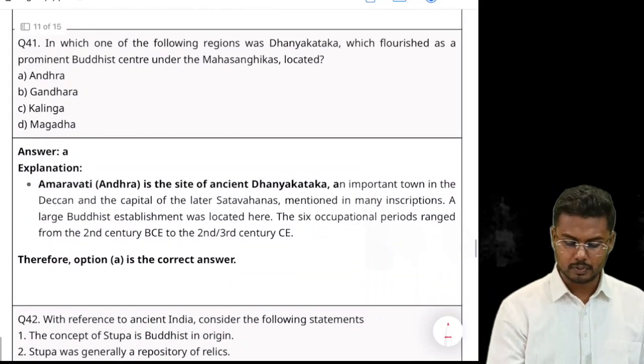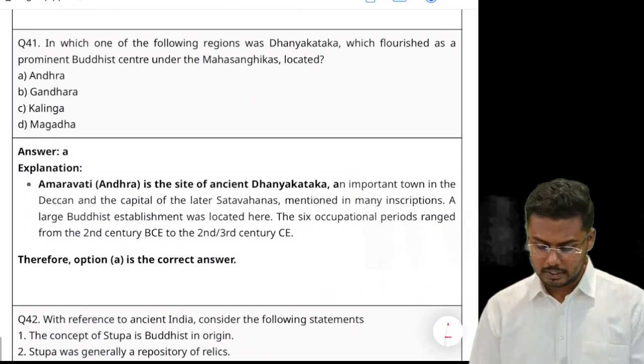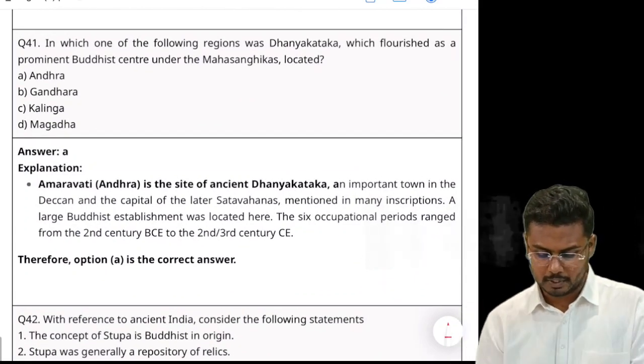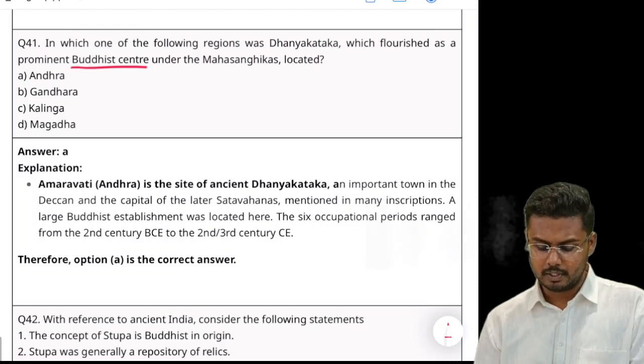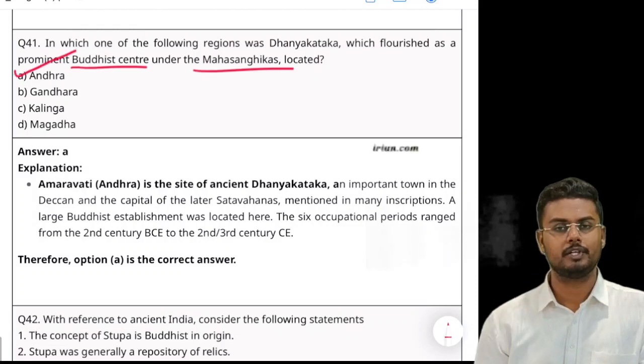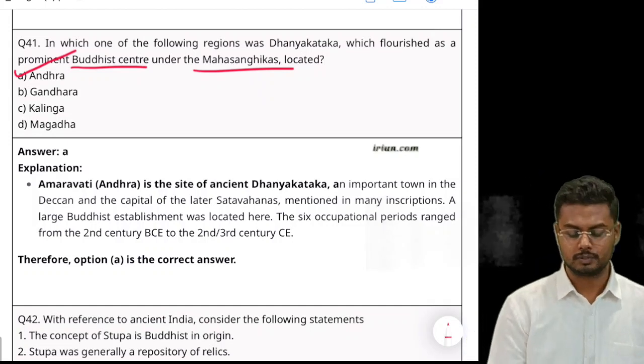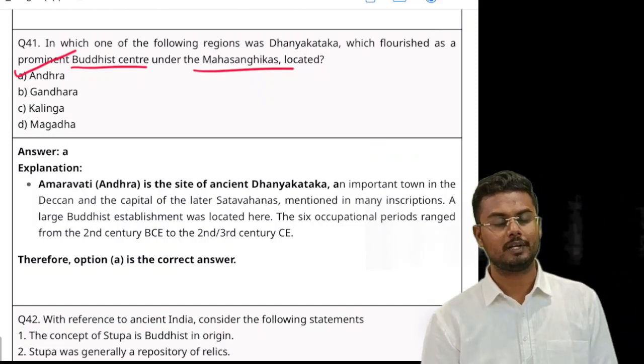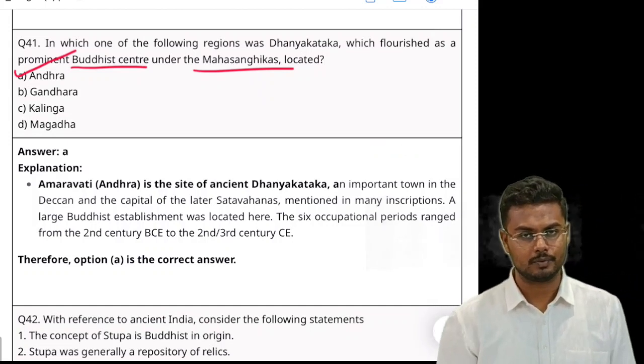Next, in which one of the following regions was Danya Kataka, which flourished as a prominent Buddhist center under the Mahasanghikas, located in Andhra Pradesh? It was in the news. It came in the Hindu newspaper thrice in 2023 itself.